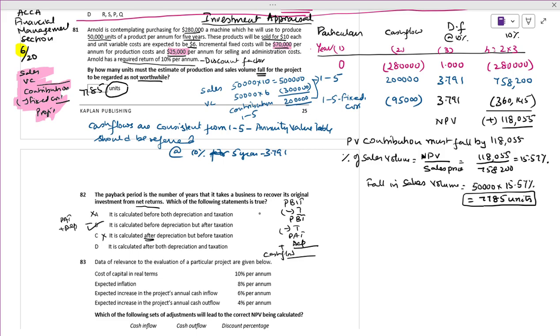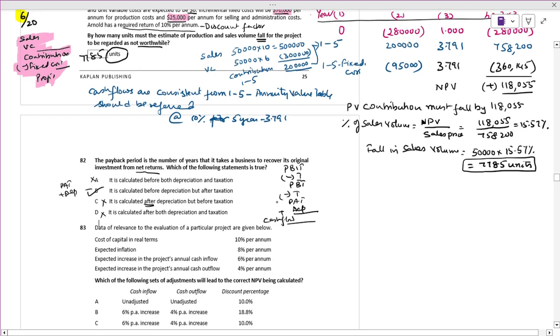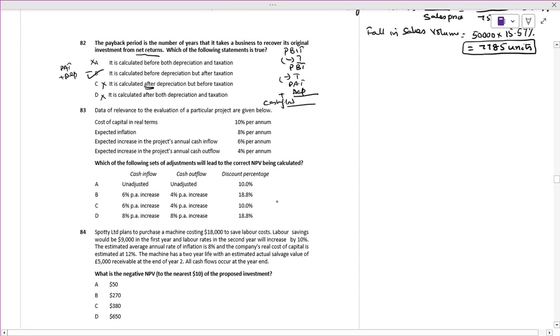It is calculated after both depreciation and tax. The correct answer is B.